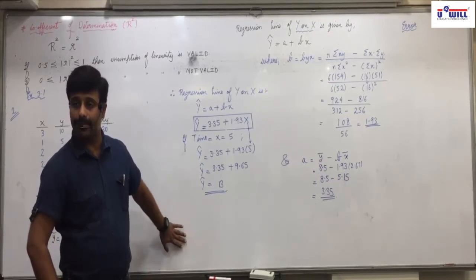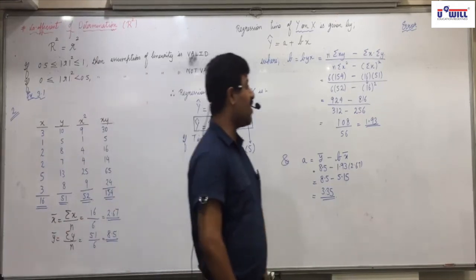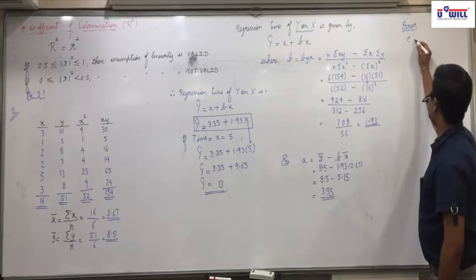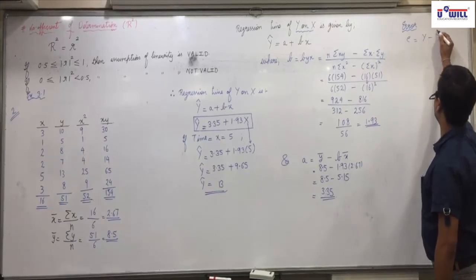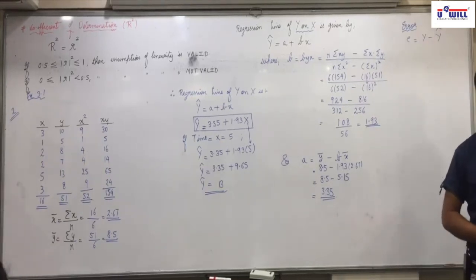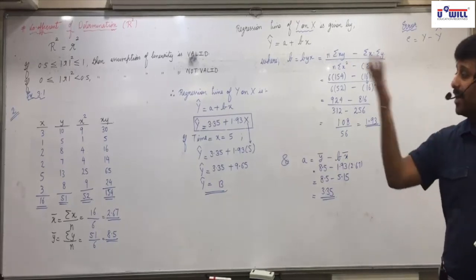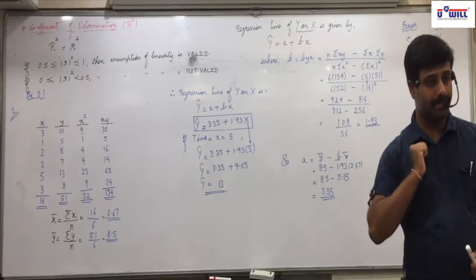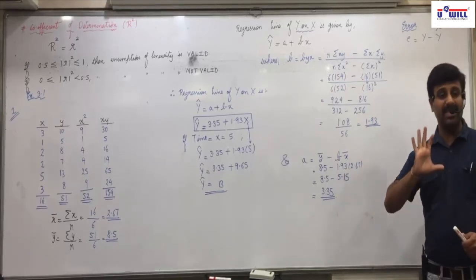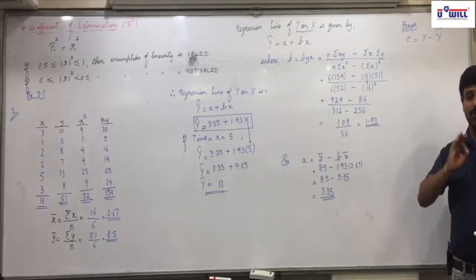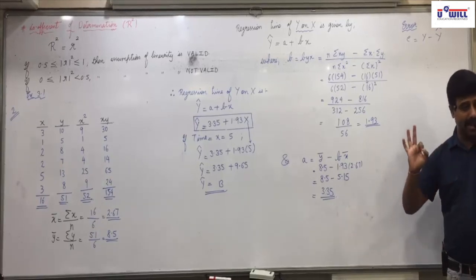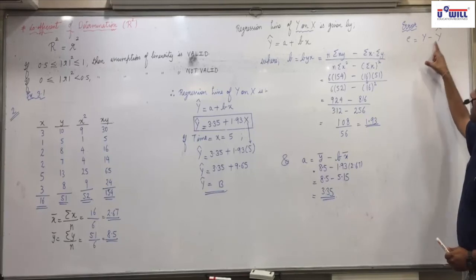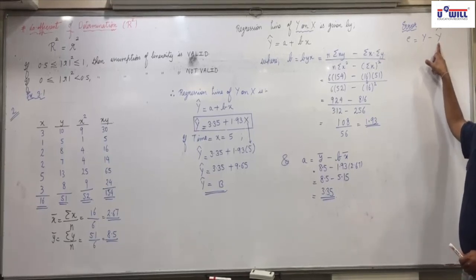Got it, everyone? Now listen, what is the formula of error I gave you yesterday? Can I write e equals y minus y cap? Actual value is y, estimated value is y cap. Actual value minus estimated value. Any confusion in this?